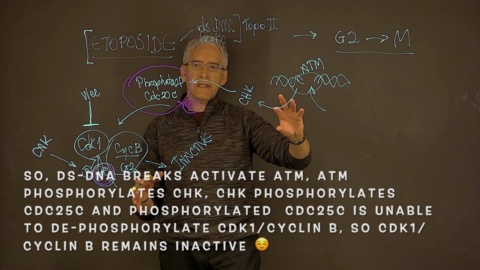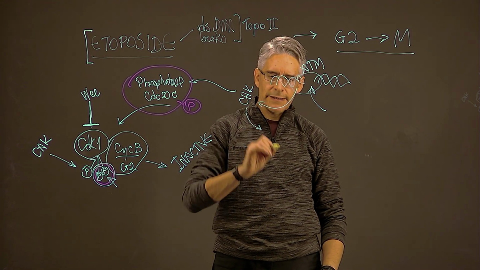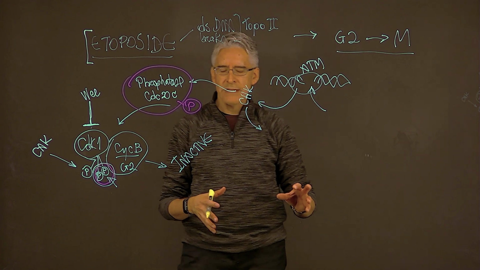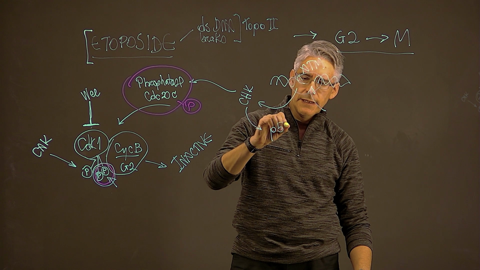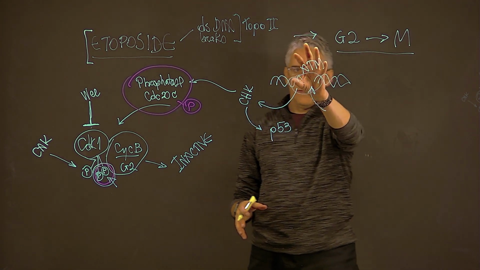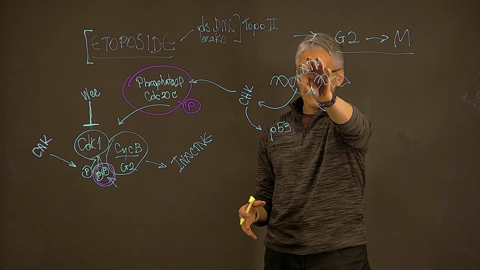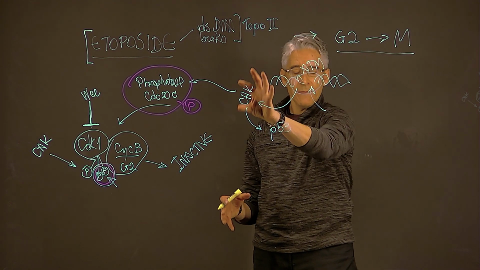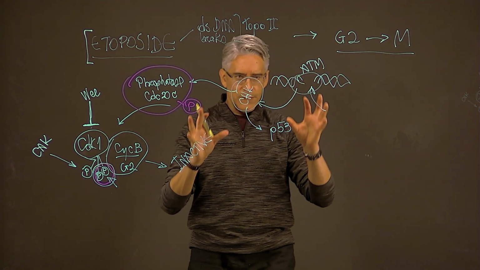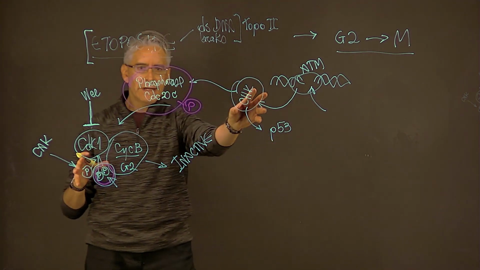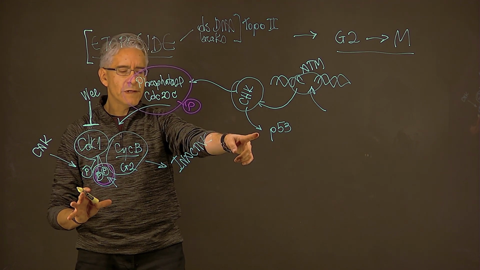Another side of the activity of the check kinases is to phosphorylate another target. And the other target that is phosphorylated by the check kinases is a protein known as p53. So as long as the double-stranded DNA damage remains in place, the check kinases will be phosphorylated by ATM, and as they are phosphorylated, they'll remain active. So these check kinases are constantly remaining active, which means they are phosphorylating not only CDC25C, therefore halting progression through the cell cycle, but they are also phosphorylating p53.